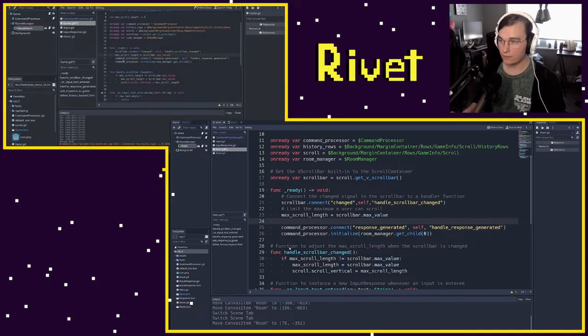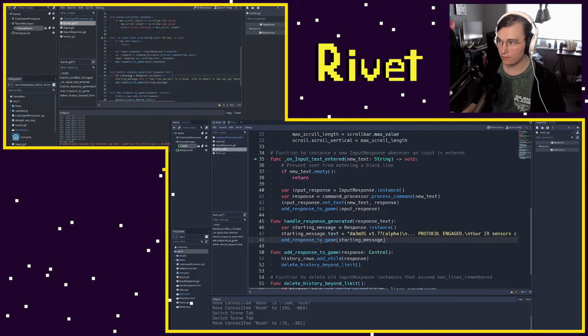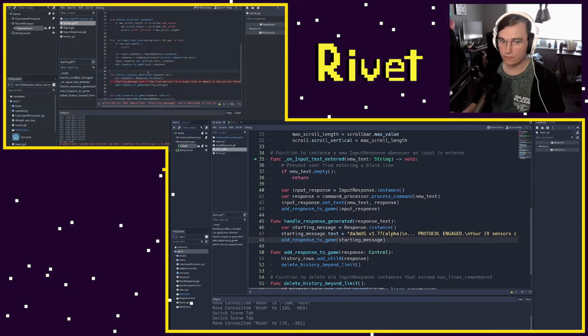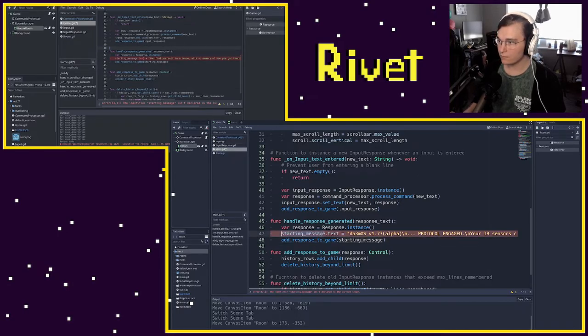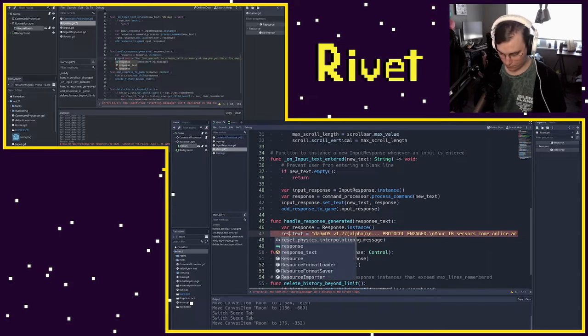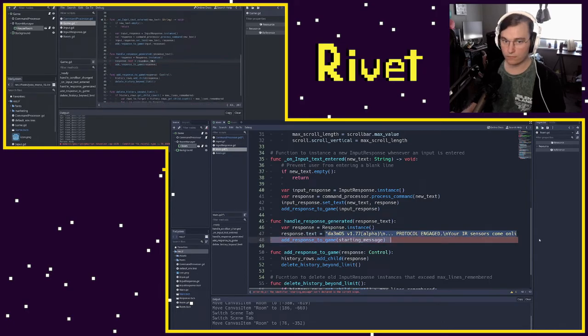Come down here and throw those in. And so what we want to do now is say, we'll just say response here. So whenever a response needs to be generated, we're going to instance our response, which remember is the type of output that we made. It's a scene that we made, a custom one, that should be displayed whenever the game has a response for the player. And then we're going to say response.text equals, and no hard-coded anymore. It's going to be response text. Amazing. And then we're going to add this response to the game. And so now we've made a really dynamic way to do what we were doing.